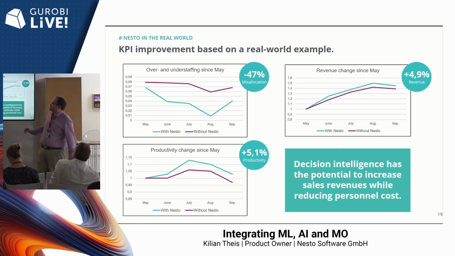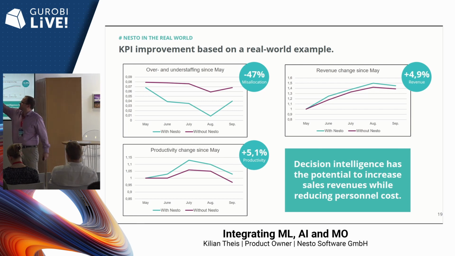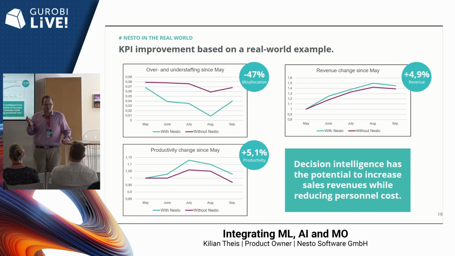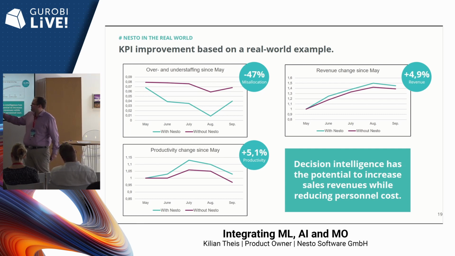We compared a group of restaurants using Nesto and a group of restaurants which don't use Nesto, and we found that Nesto is able to reduce misallocations, so over and understaffing, by 47%, which directly translates to higher revenues, 5%, and productivity, also 5%. Productivity in this case means revenue divided by employee hours.